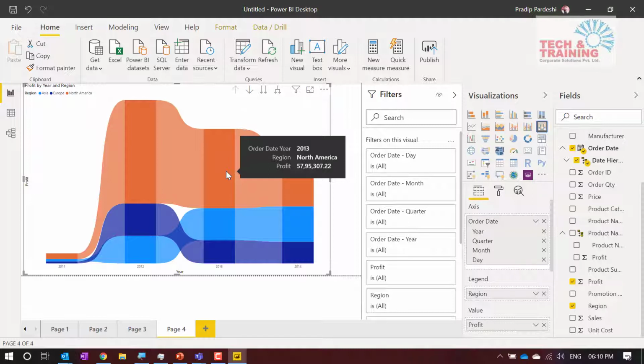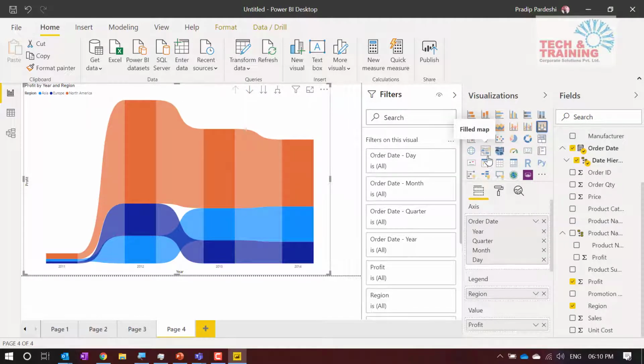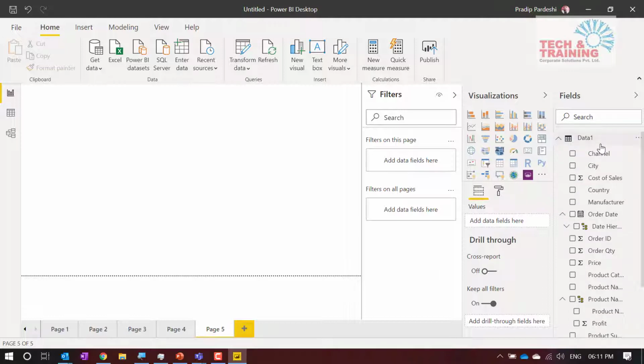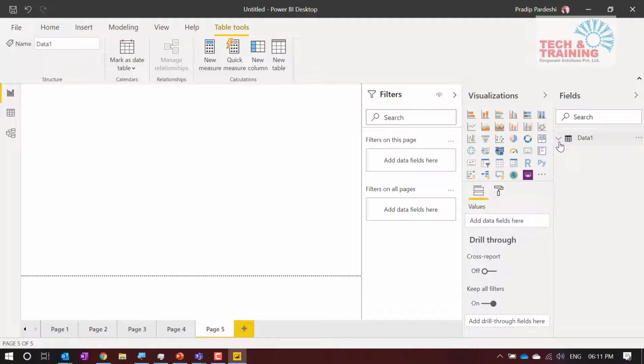So there are a lot of visualizations that you can try over here. I'm not getting into each specific visualization. Now, one thing, whenever you have data in Power BI, you must go ahead and create a date table. We have not created any date table, and I have been using order date as a date table, which is not recommended, because when we talk about YTD, MTD and all those calculations, it becomes a little difficult.